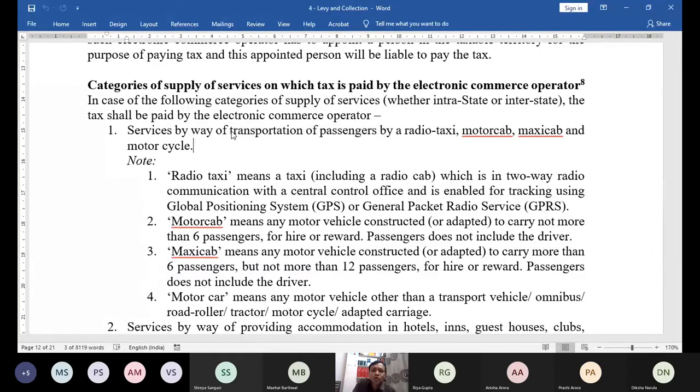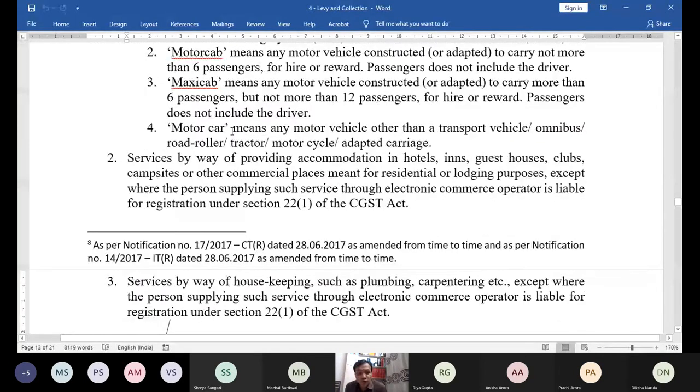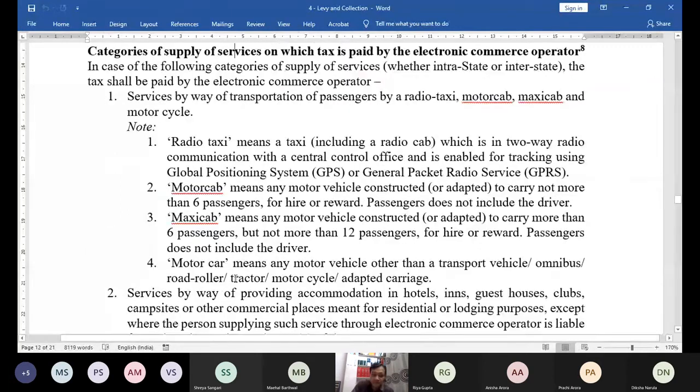Second, you book through OYO rooms. If you book hotels through OYO rooms, then OYO also has to pay the tax. Accommodation. And third, these Urban Clap services, housekeeping services, plumbing, etc. Then in that case also, these have to pay the tax. So basically three services are covered: transportation of passengers, accommodation and housekeeping services. In these cases, the ECO is supposed to pay the tax, but we have one exception also.